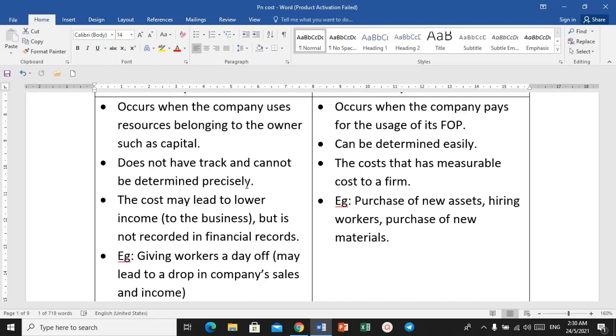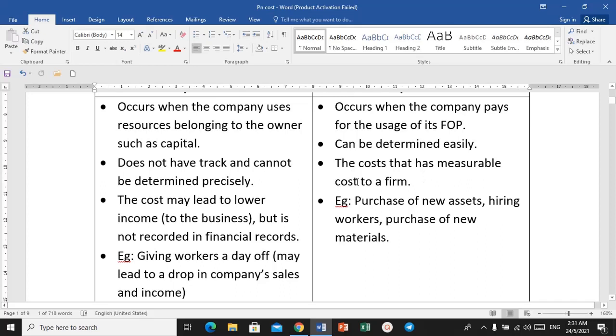Okay, the company has to bear some expenses. The company has to bear some loss due to his decision, due to the company's decision to give workers a day off. So it will cause the company to lose some sales, and it will also contribute to the company's loss in the form of income that cannot be generated. So it is an implicit cost, compared to the explicit cost, the cost that has a measurable cost to a firm.